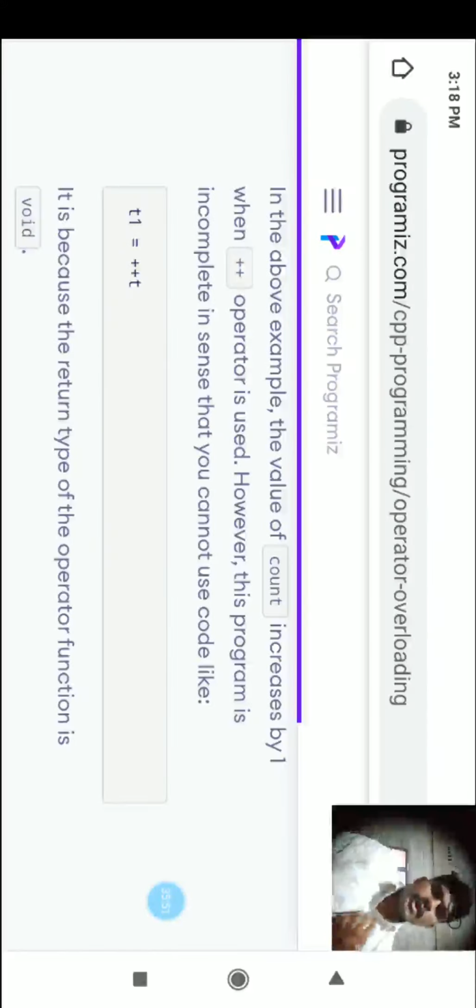In the above example, the value of count increased by 1 when the plus plus operator is used. However, this program is incomplete in the sense that you cannot use code like t1 equal to plus plus t.